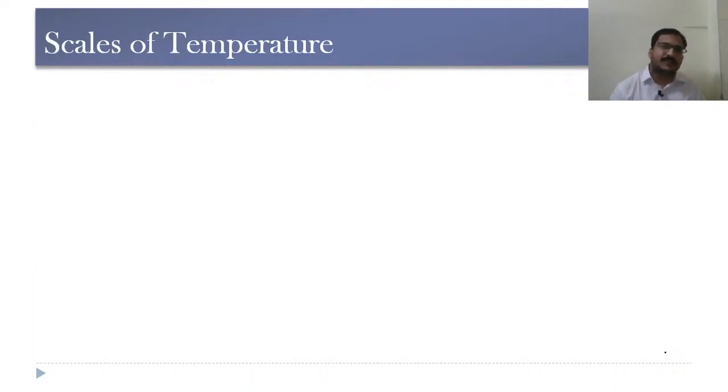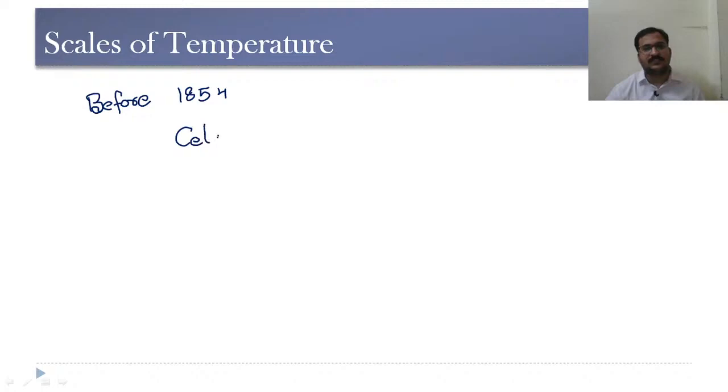Now let us see the different scales of temperature. See, before 1854, there used to be two different scales. One is Celsius or centigrade scale.